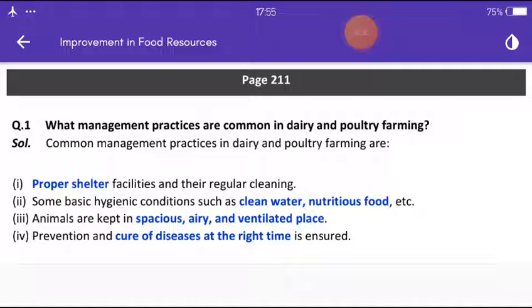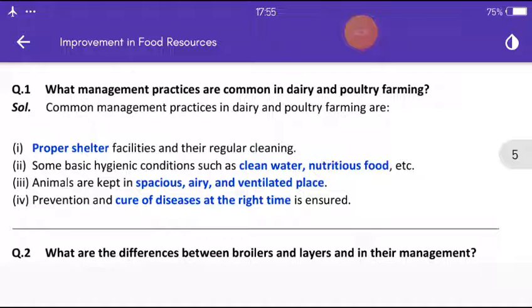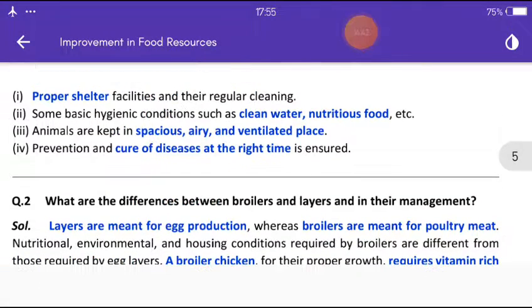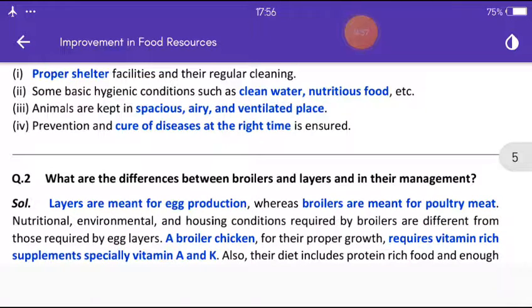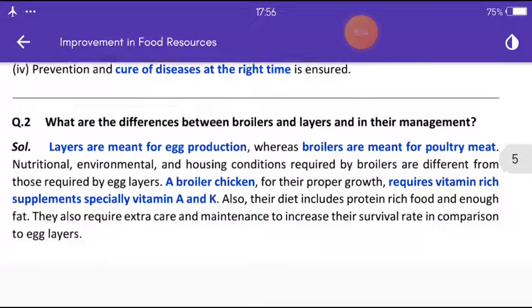Next question. What management practices are common in dairy and poultry farming? The common management practices in dairy and poultry farming are, first, proper shelter facilities होनी चाहिए and the regular cleaning होना चाहिए. Some basic hygienic conditions such as clean water, nutrition, food, etc. Animals are kept in spacious, airy and ventilated places. Then prevention and cure of diseases at the right time is ensured.